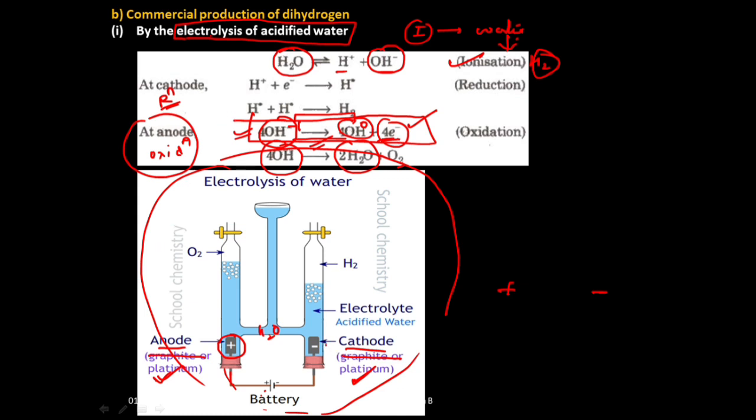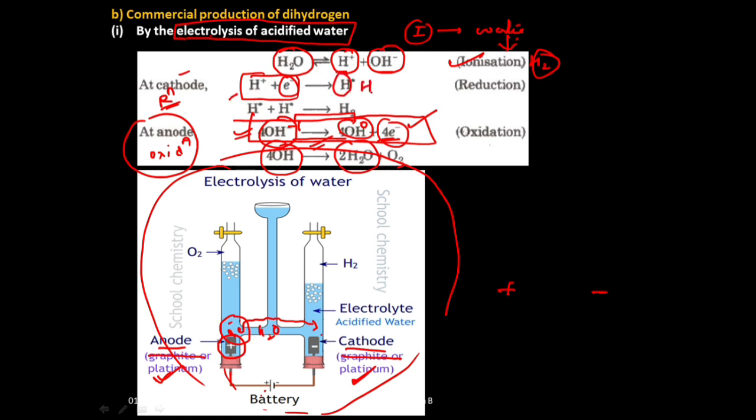Once many electrons are produced at anode, these electrons will move towards the cathode, the negative electrode. At cathode these electrons will react with H plus ions. Where were the H plus ions from? We obtained those H plus ions through ionization, isn't it? So those electrons will react with H plus ions to give hydrogen.